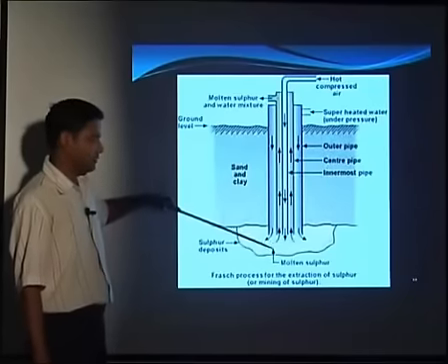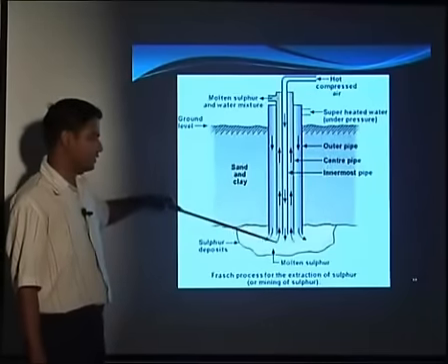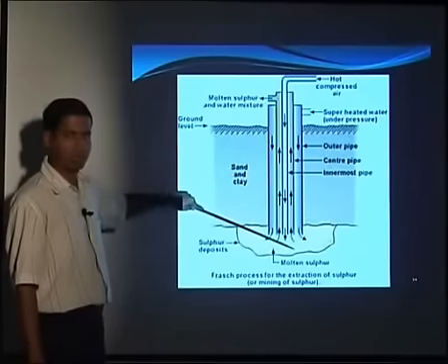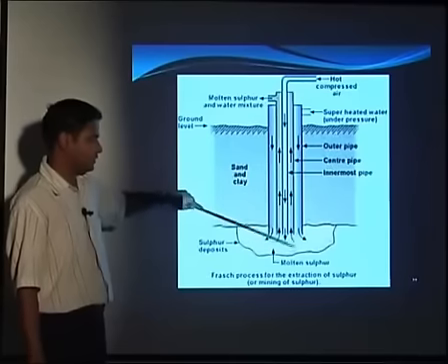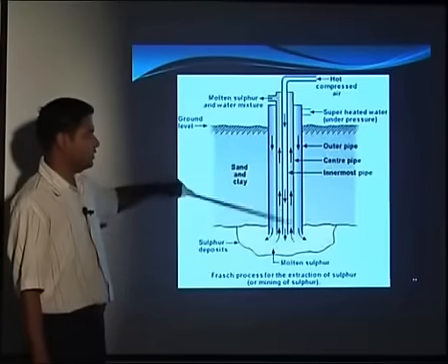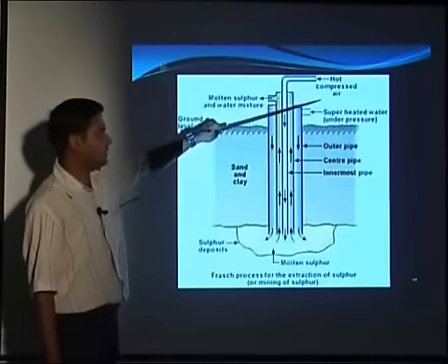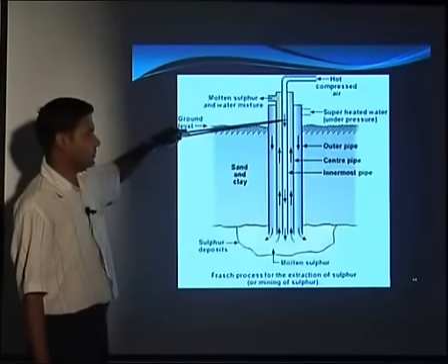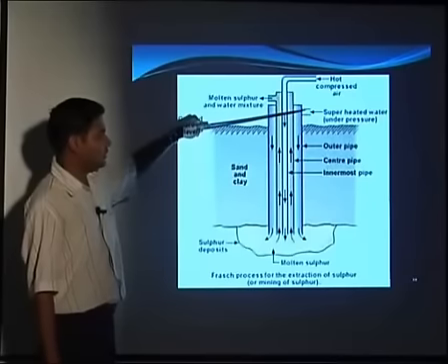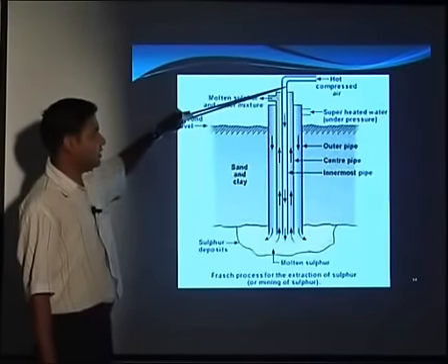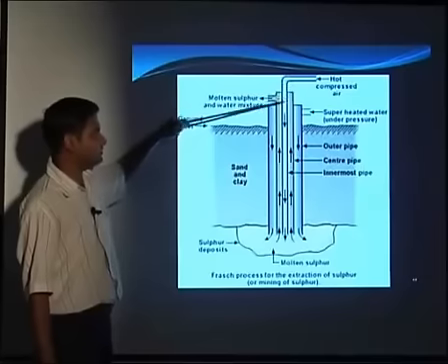The sulfur melted and it is heavier than water, so it will deposit at the base of these pipes. So it will deposit here. Then what are we doing? Then we are passing hot compressed air from the innermost pipe. So in the outermost pipes, we are passing the water, and in the innermost pipe, we are passing the hot compressed air.